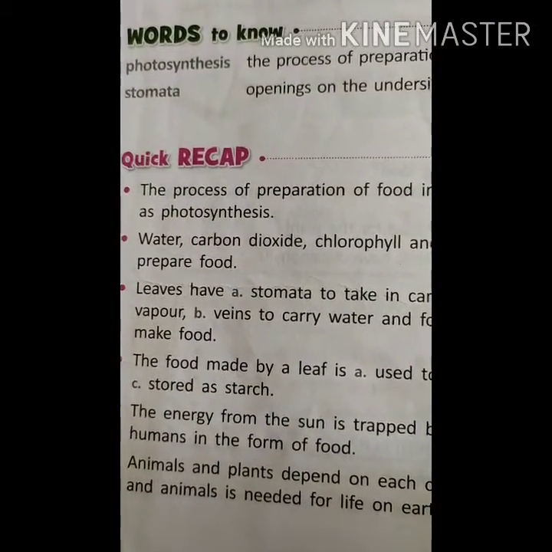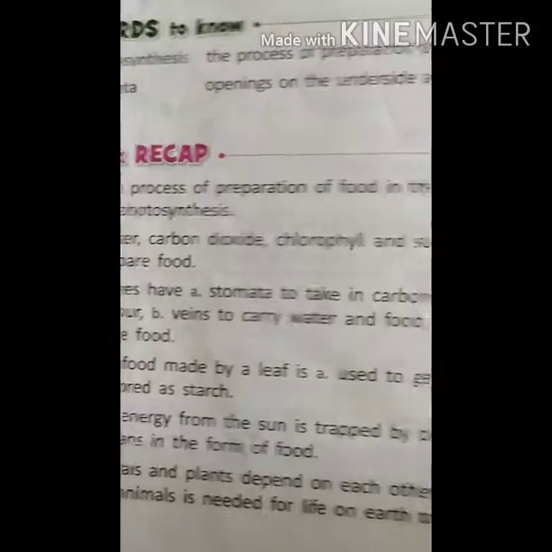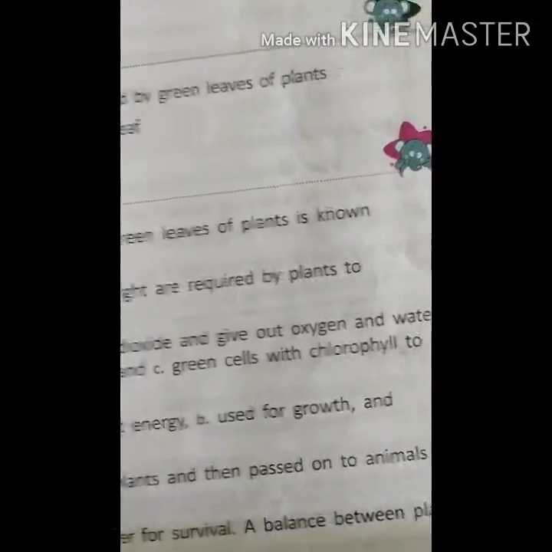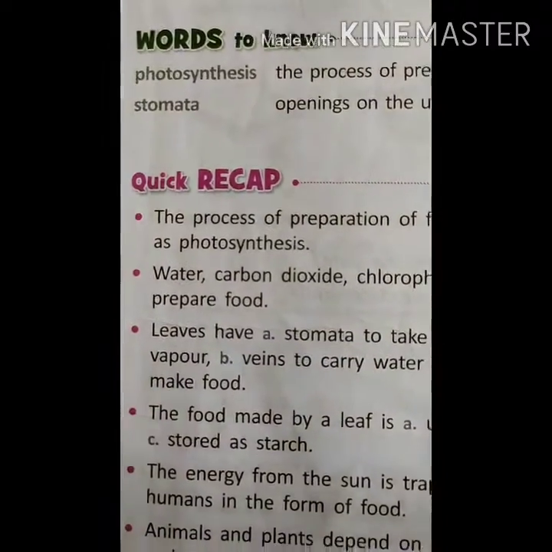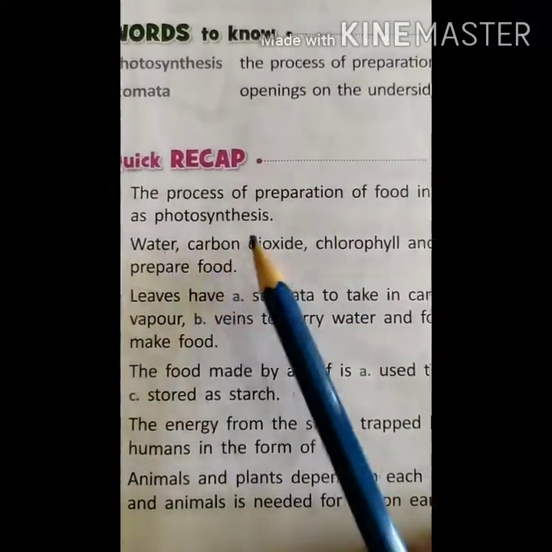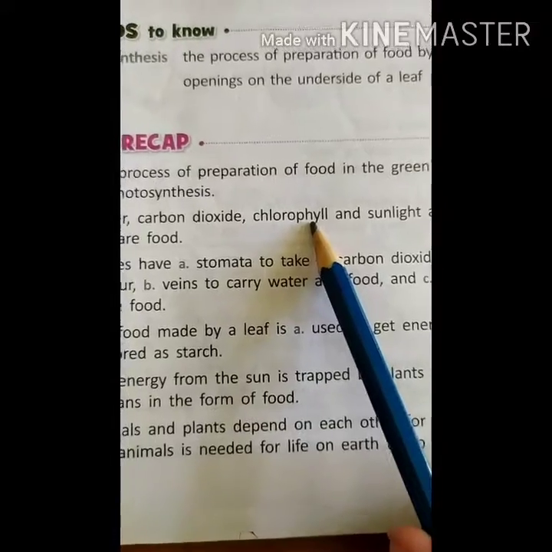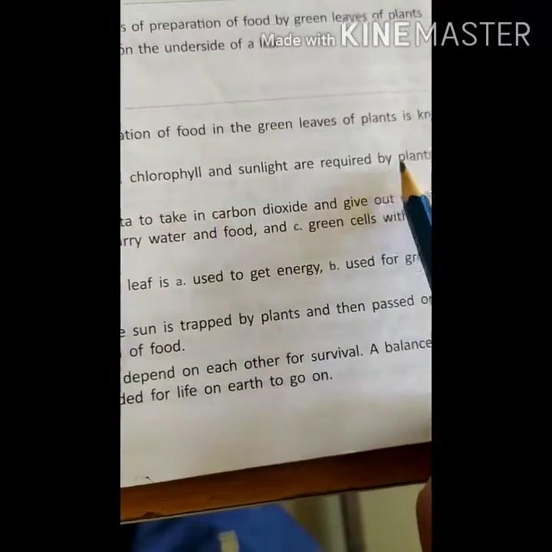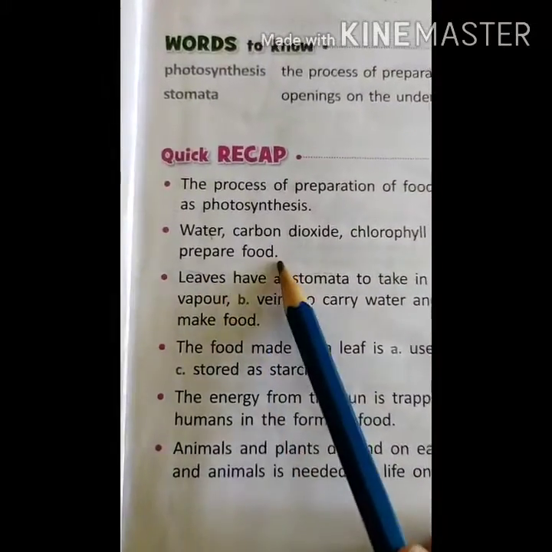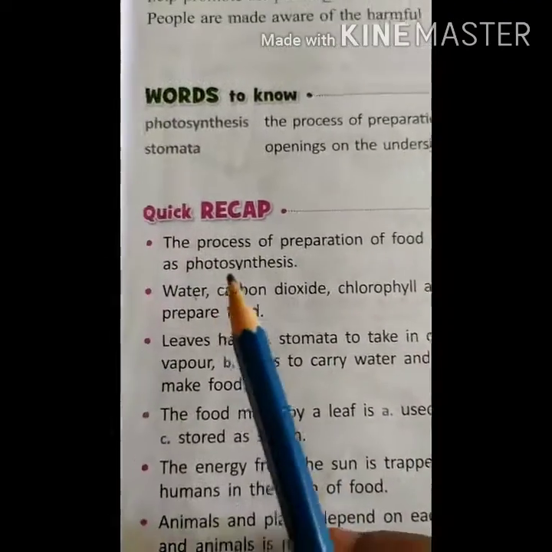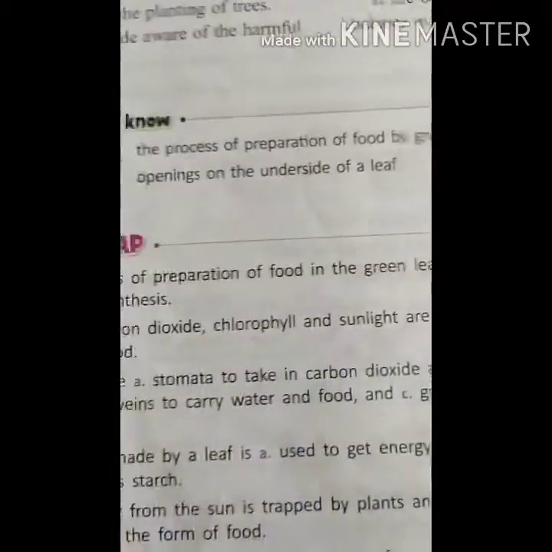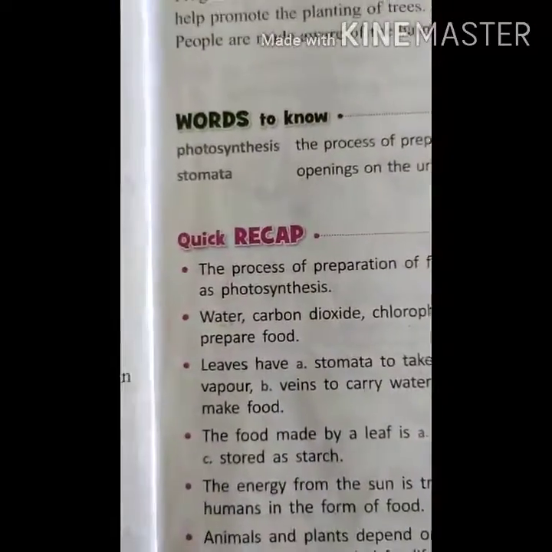Now, this is a quick recap. Let us summarize it. The process of preparation of food in the green leaves of the plants is called photosynthesis. We are already done with these words to know. Next, water, carbon dioxide, chlorophyll and sunlight are required by the plants to prepare food. What are the things required by the plants to prepare their food? That is water, carbon dioxide, chlorophyll and sunlight. And that process is called photosynthesis.